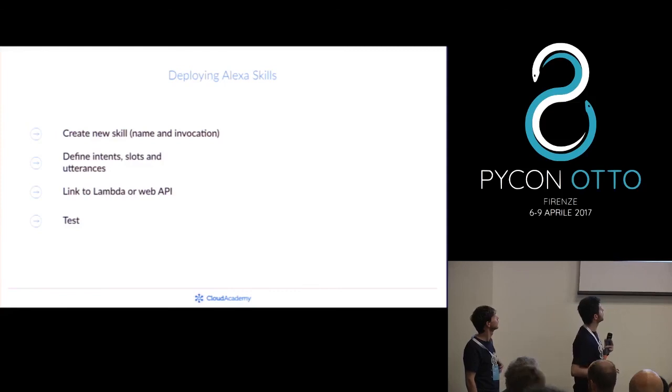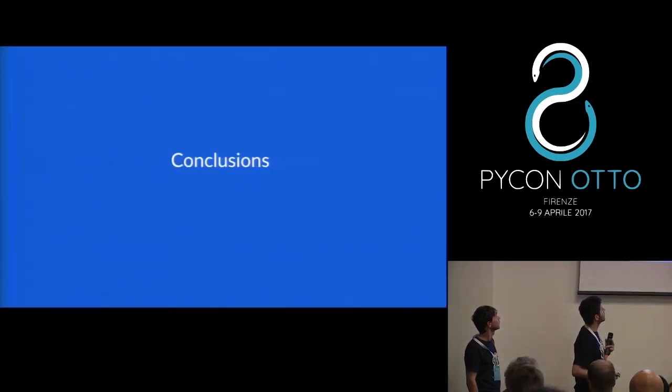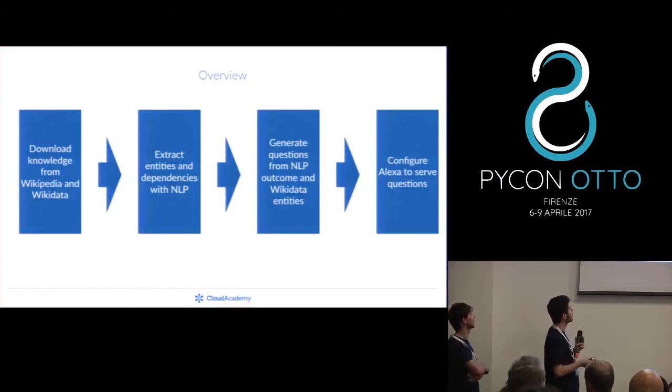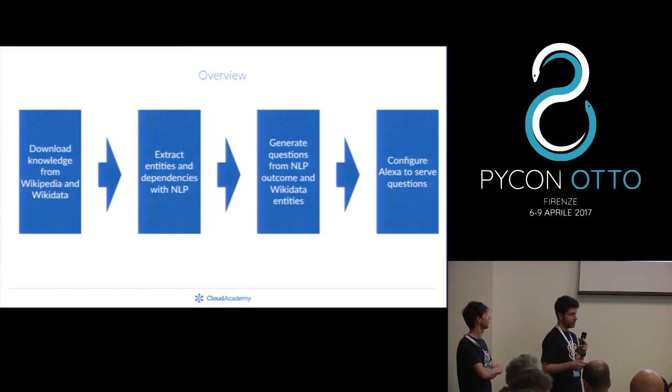Okay, so I actually just told you about this, and as a conclusion, what was done was retrieving information from both Wikipedia and Wikidata, one for text, the other for structured information to make some reasoning and selection on, then sending the text to an NLP service like the Google NLP API, and generating questions starting from the analysis that we got from Google and from the information obtained by Wikidata.